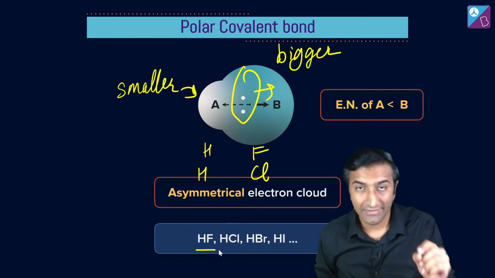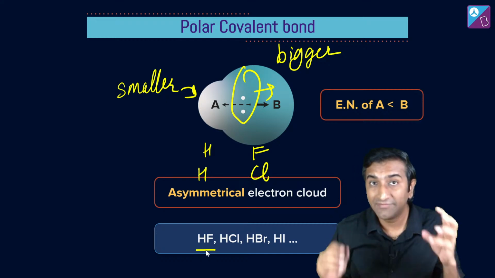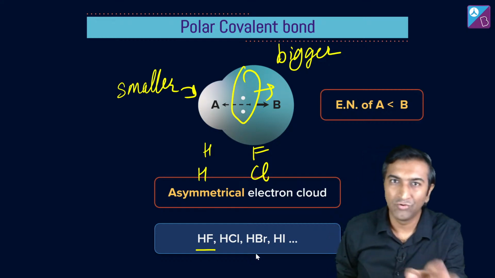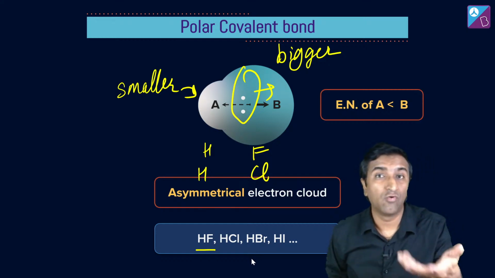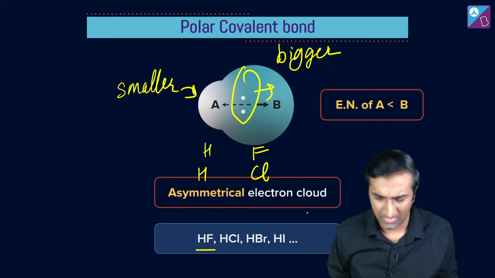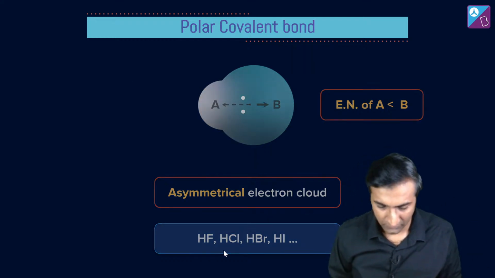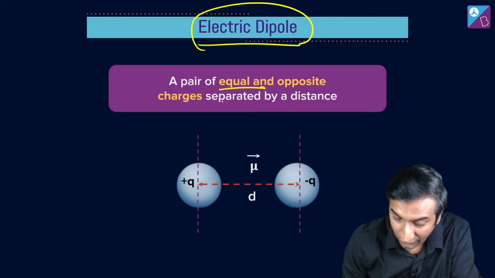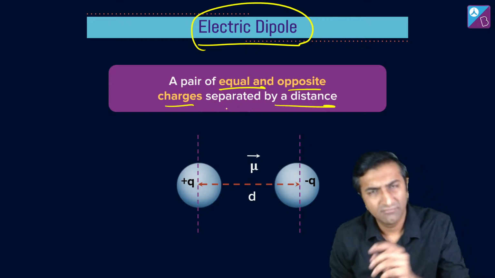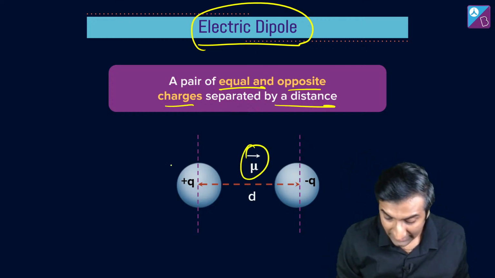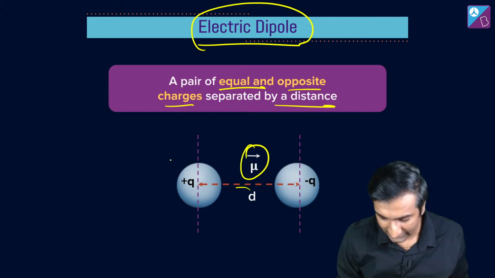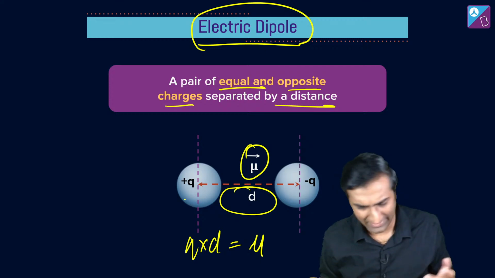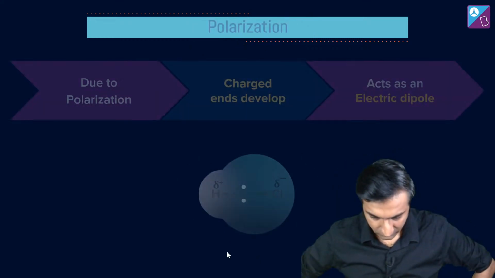So let's talk about how to quantify this. How will we look at it with numbers? And this is a slightly introductory idea in numbers. Maybe if you do labs later on, when you play around with biomolecules and all of that, you will do it, and maybe you will use this there. Okay? So an electric dipole is basically a pair of equal and opposite charges separated by a distance. Mu is the dipole moment, and between the two charges and the distance, now multiply these two, Q into D, that gives you the value of mu. Okay? It's as simple as that. Maybe you already studied this in physics.